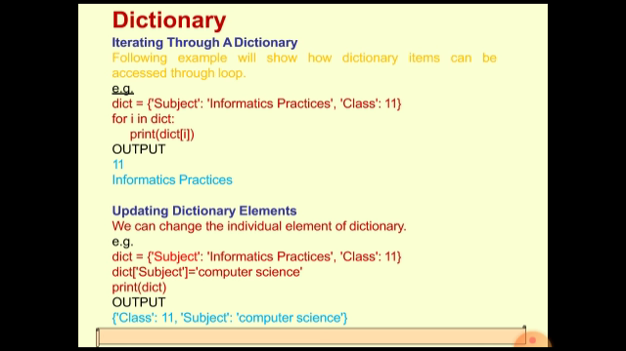We will write dict, and then within square brackets the name of the key. After that we use the assignment operator, and whatever new value we want to assign, we specify on the right hand side of the assignment operator. Previously the key's value was informatics practices, but now we want to assign computer science as the value to the subject key. So we write subject within the square brackets, use the assignment operator to assign the new value computer science, and then print the dictionary. The value of the subject key has now changed from informatics practices to computer science.